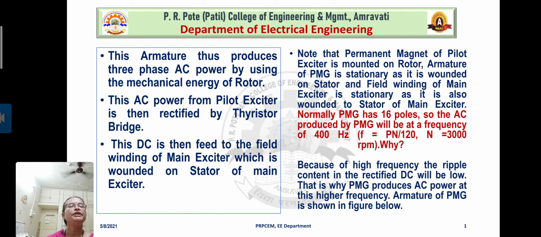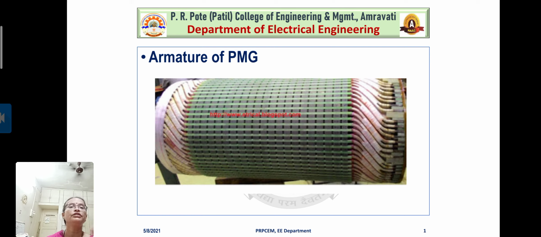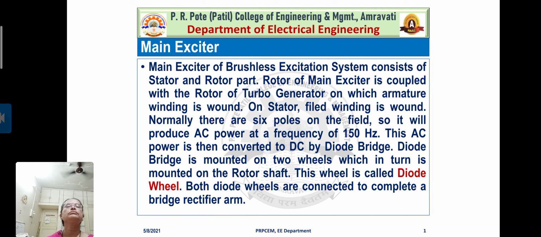The armature of the PMG is as shown in the diagram on the next slide. As you can now observe, this is the armature of the PMG, that is, the permanent magnet generator. Then the main exciter. The main exciter of the brushless excitation system consists of a stator and a rotor part. The rotor of the main exciter is coupled with the rotor of the turbo generator, on which the armature winding is wound.